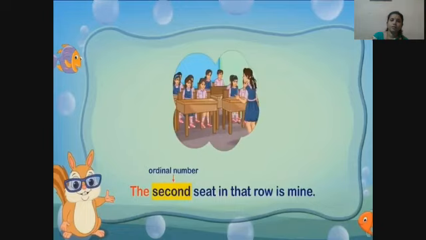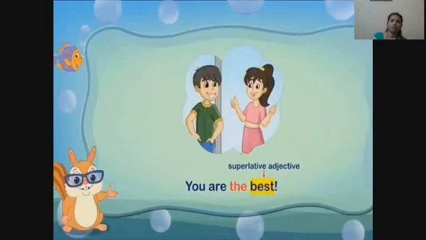Here, second is an ordinal number, so we use the. Next, superlative. You are the best. Here, best is a superlative adjective, so we use the.